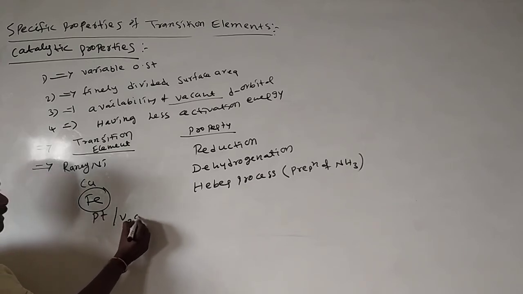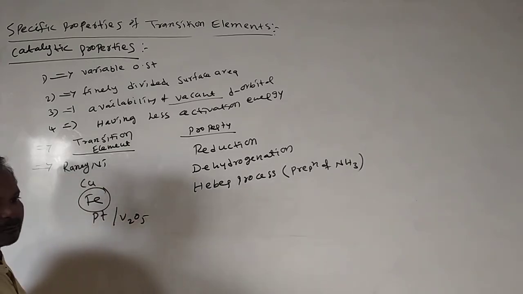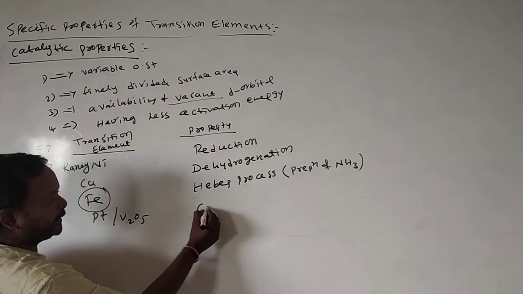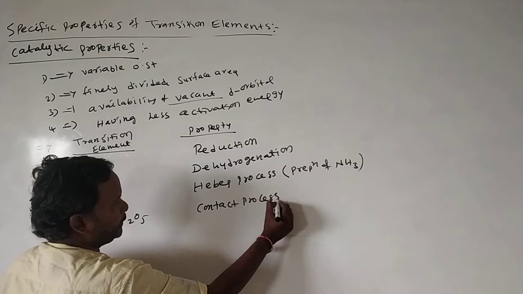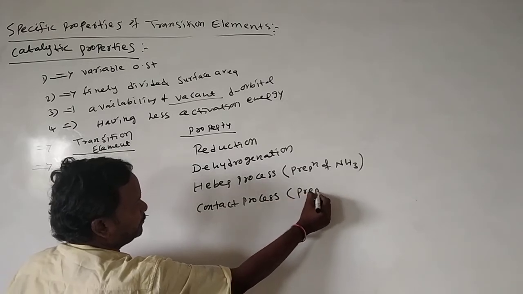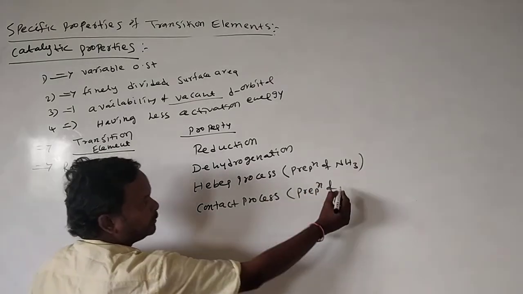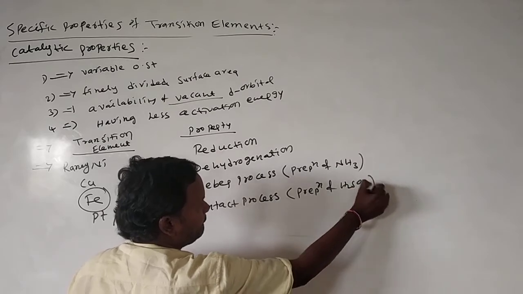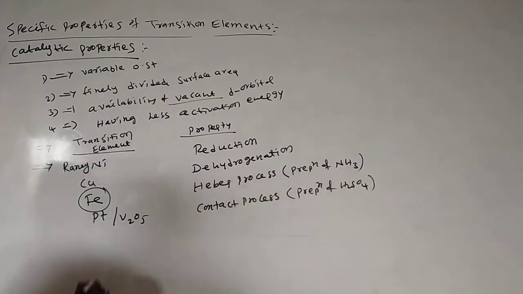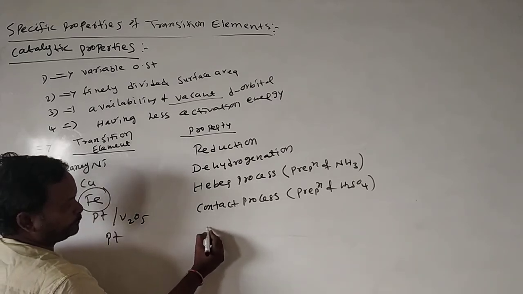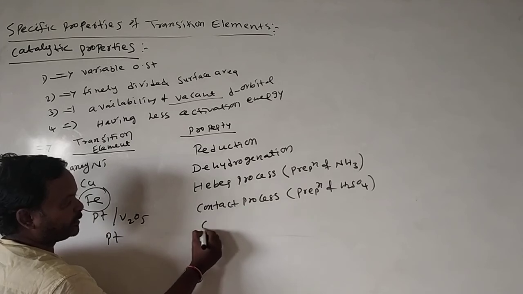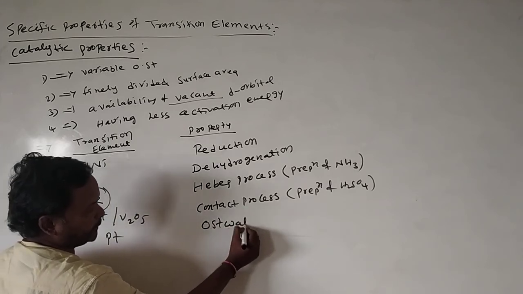Platinum and vanadium pentoxide are used in the contact process, preparation of sulfuric acid. Here platinum is individually used for the preparation of nitric acid by the Ostwald process.